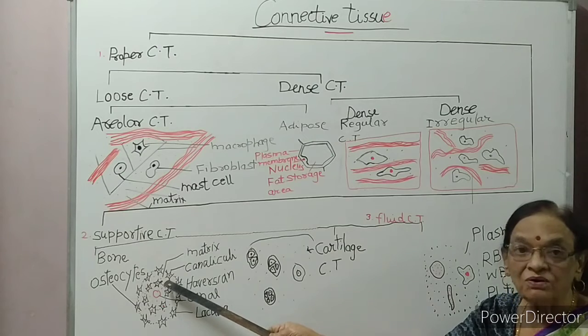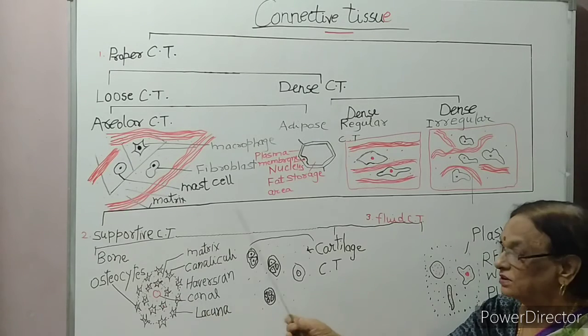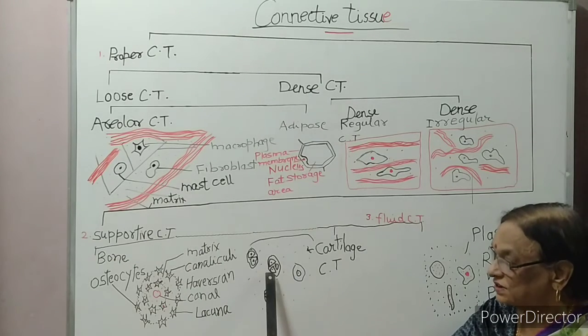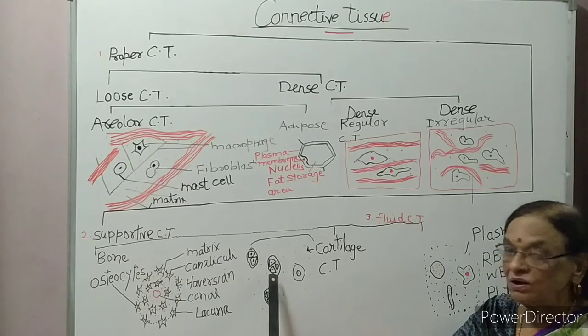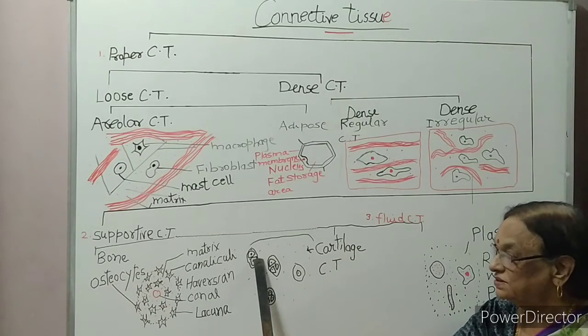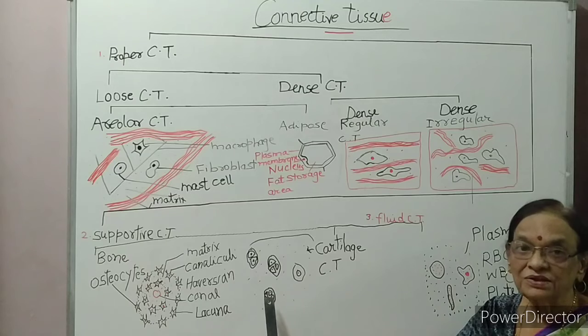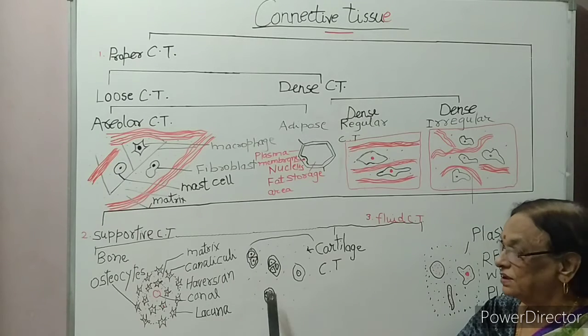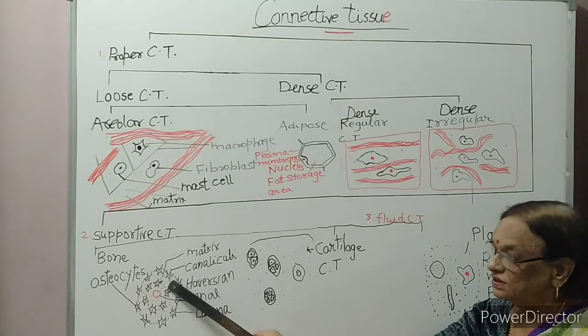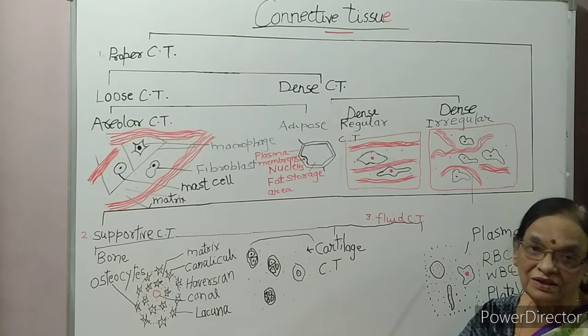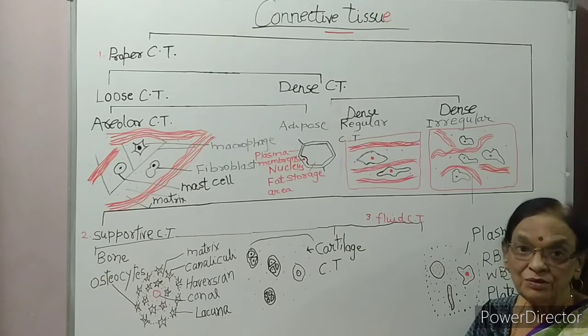Bone cells are called osteocytes. Cartilage cells are called chondrocytes. These are the chondrocytes. They lie in the matrix. These cells lie in the matrix.